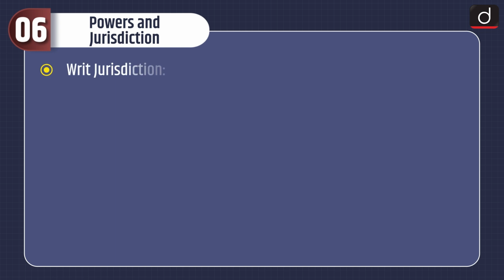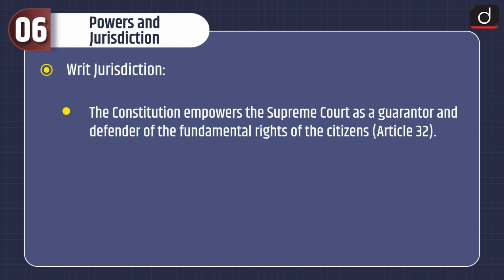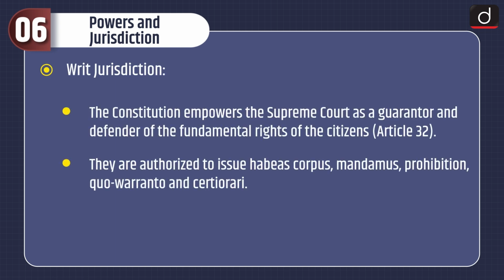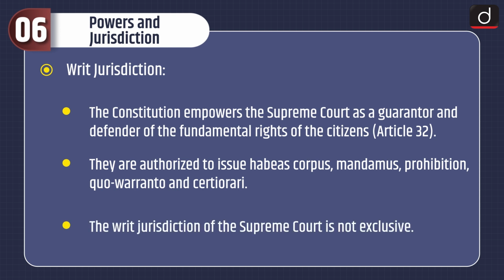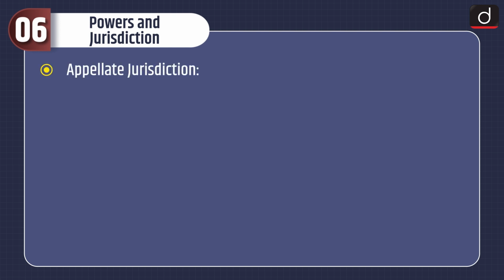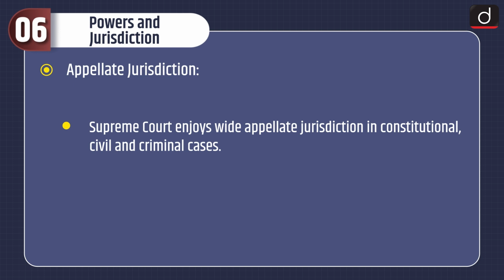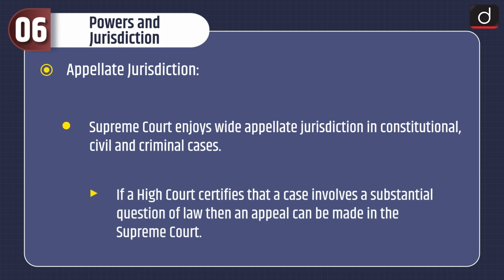Next is writ jurisdiction. The Constitution empowers the Supreme Court as a guarantor and defender of the fundamental rights of the citizens. Article 32. They are authorized to issue habeas corpus, mandamus, prohibition, quo-warranto, and certiorari. The writ jurisdiction of the Supreme Court is not exclusive. Appellate jurisdiction. Supreme Court enjoys wide appellate jurisdiction in constitutional, civil and criminal cases.